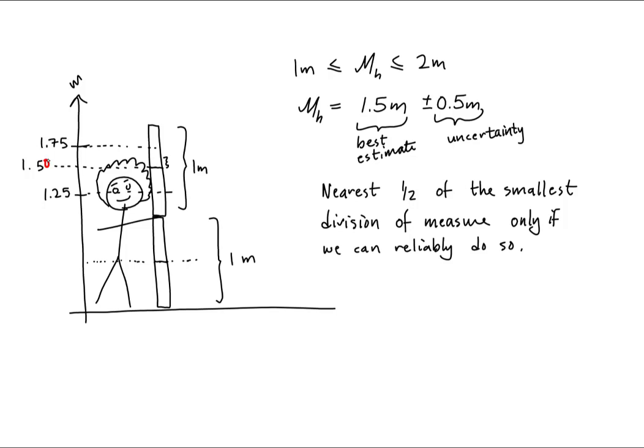But because now we're saying we're able to measure reliably to the nearest 1/4 of a meter, we could do our best estimate to the nearest 1/4 of a meter. So this is what it would look like. I'll first start with the uncertainty. The uncertainty is 0.25 meters because we're measuring to the nearest 1/4 meter. And from this, I am at 1.5 meters tall. That's my best estimate.